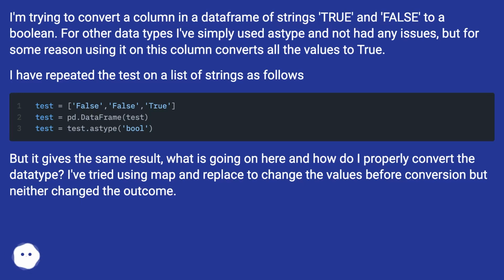I have repeated the test on a list of strings as follows, but it gives the same result. What is going on here and how do I properly convert the data type? I've tried using map and replace to change the values before conversion, but neither changed the outcome.